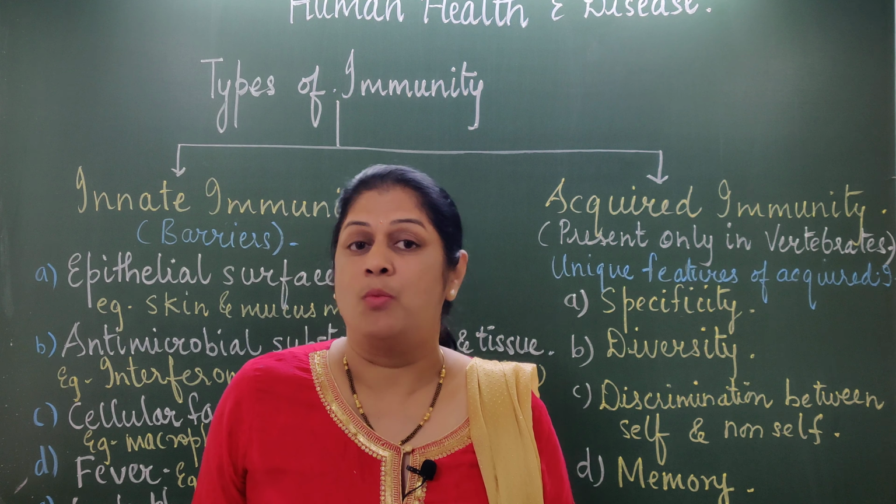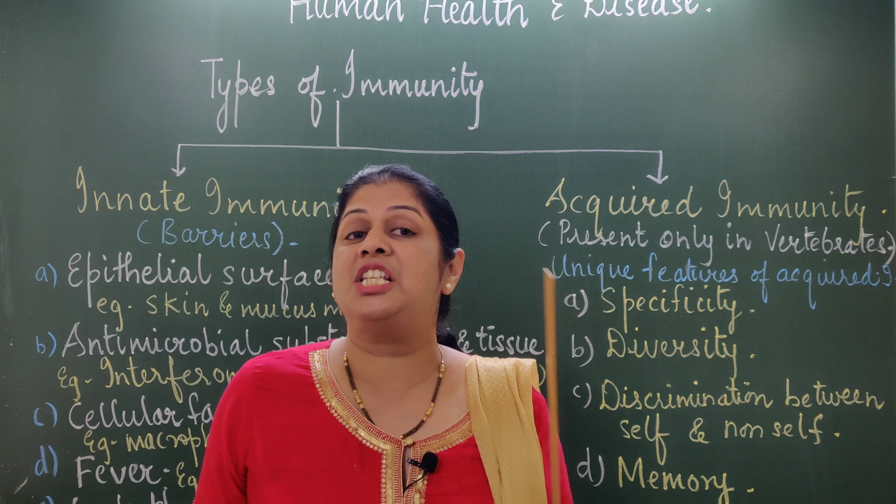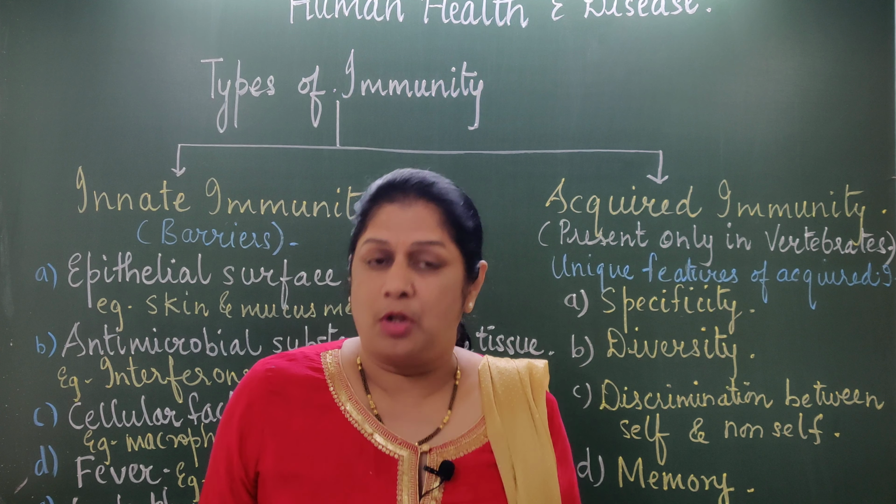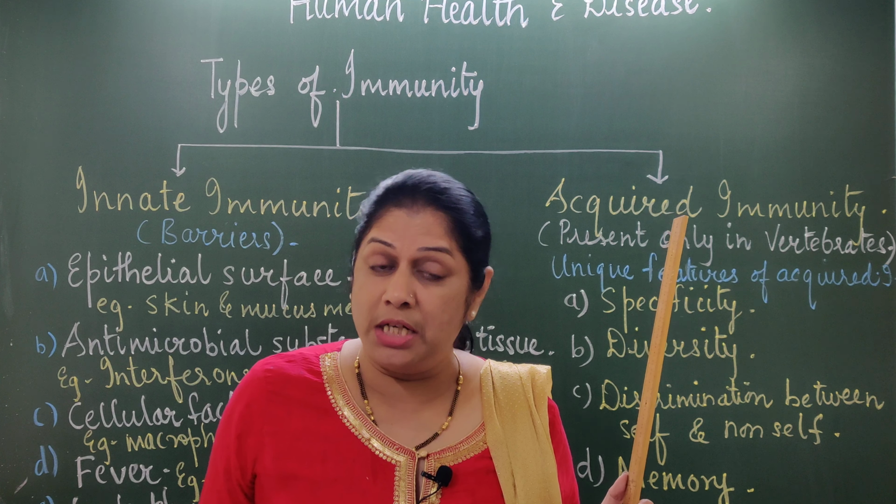For example, diseases like measles, the mumps, you suffer once in your life. It is not so, you may suffer for the second time also. But when it happens for the first time, the disease is found to be very severe. The body temperature may go on increasing. It may cause fever. And once the antibodies are formed in the body, they remain as memory cells.